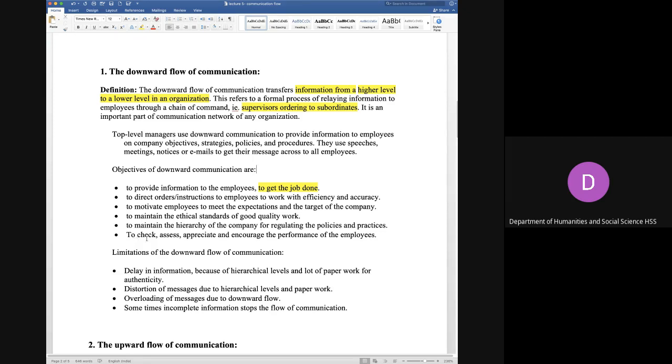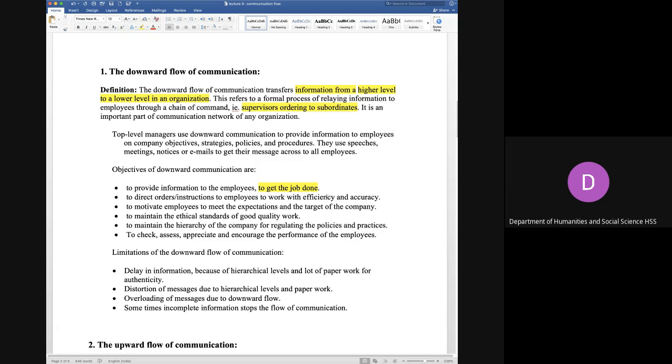So the boss who is sitting at the top, they assess your progress, they check your workings, they appreciate what you have done, and also encourage by giving you promotions. So encourage the performance of the employees.